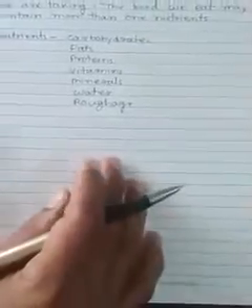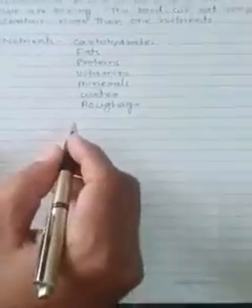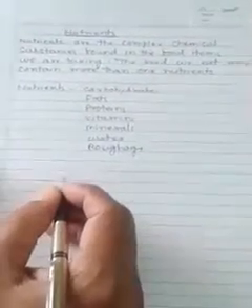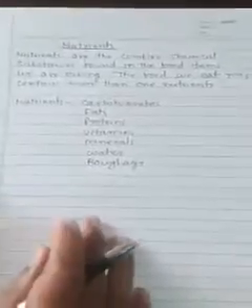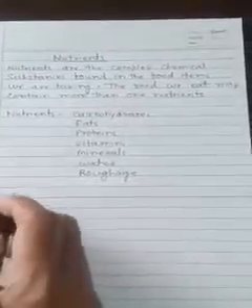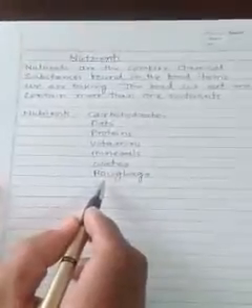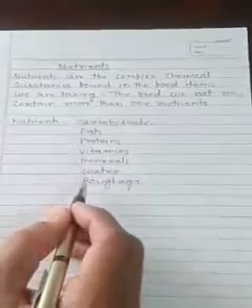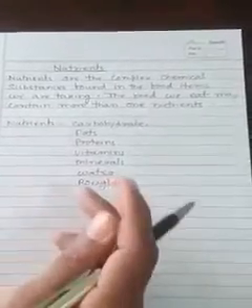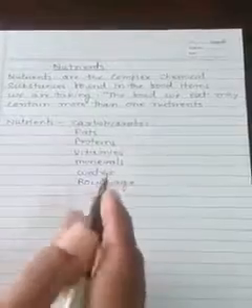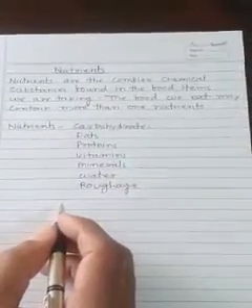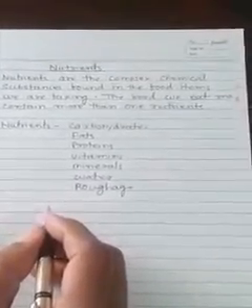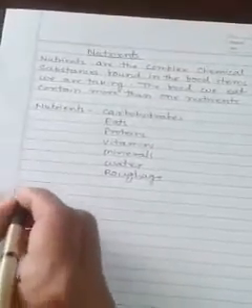So first of all we will discuss the benefits we are getting from these types of nutrients. First of all, they are divided into two types. The first part is micronutrients and the second one is macronutrients. So students, we must discuss one by one. First we must know the functions of these nutrients.